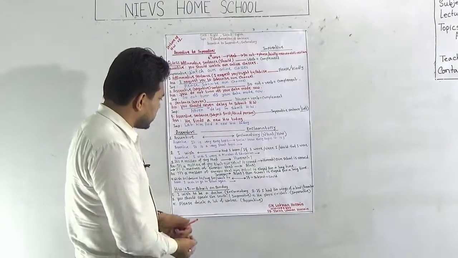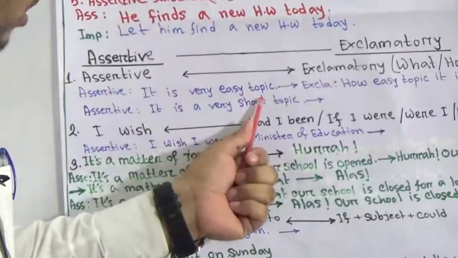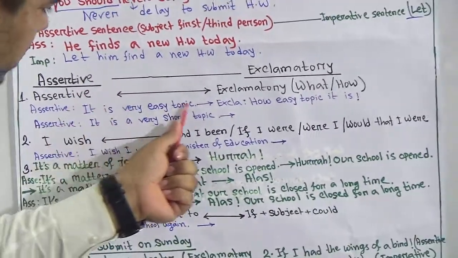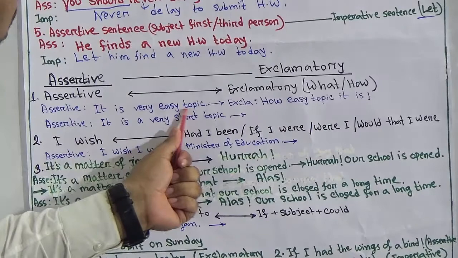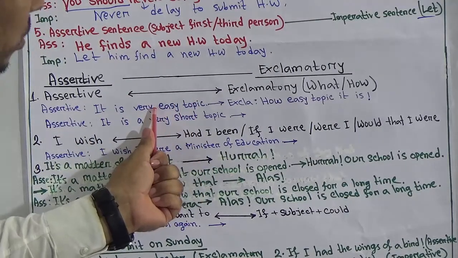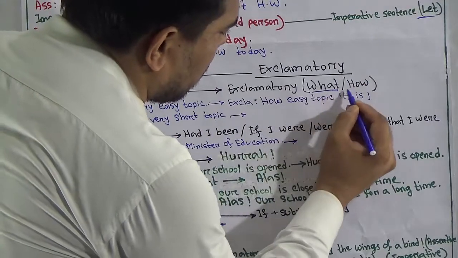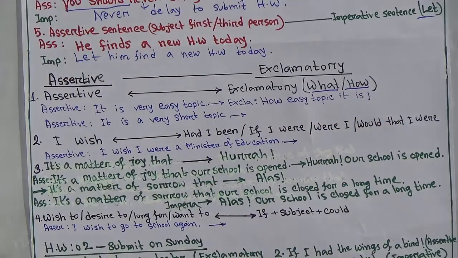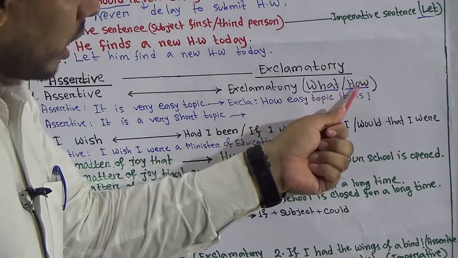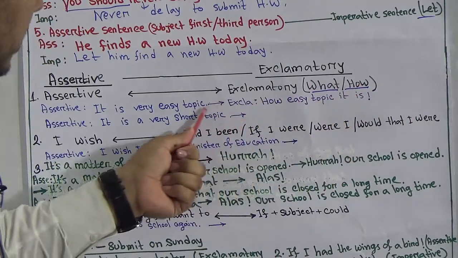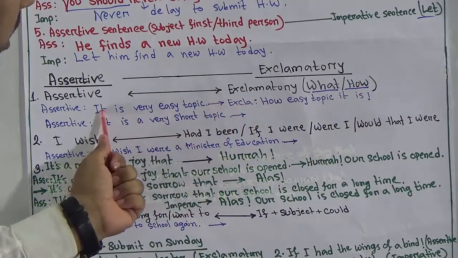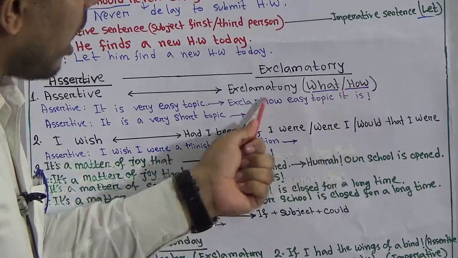Okay, first of all check the sentence. It's a very easy topic. Check, is there any article given? No, there is no article. So we should start writing how. You can change your assertive sentence into exclamatory in two ways, what or how. As there is no article given, we should write how first.